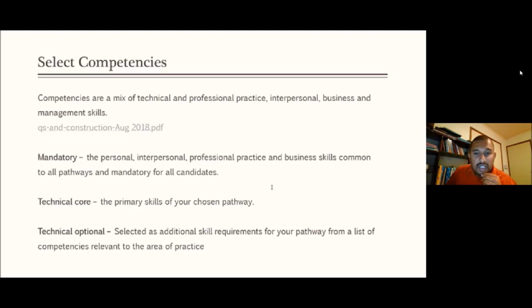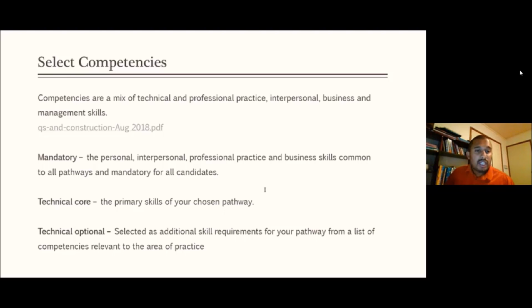Mandatory, technical optional, and how to choose. Now, an important thing is, when you select your competencies, you need to check what your day-to-day job looks like. Based on your experience and your day-to-day practice, you have to select your competencies. That would be easy for you to follow and go through the process. Again, you can download this from RICS, and if you sit for the APC interviews, you have to read it, and it is straightforward as well.